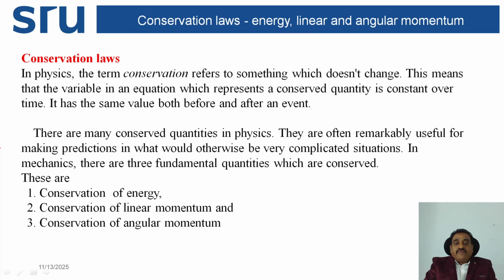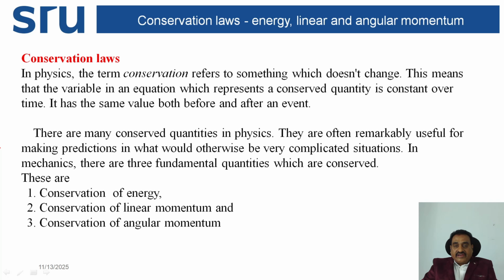It has the same value both before and after an event. The total quantity is constant over time, and its value before and after the event is the same.